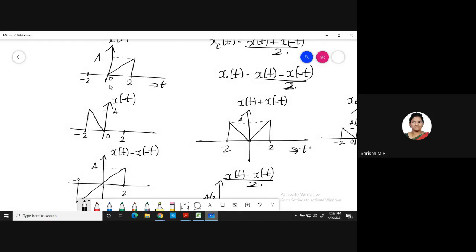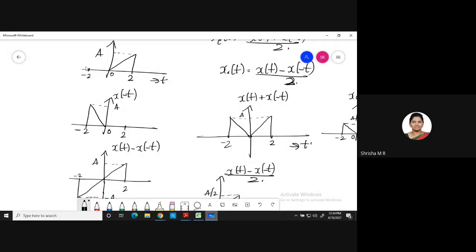So at 0 you have 0 minus 0, 0 only. At 2 you have a, and here at 2 you have 0. So a minus 0 is a. So I have at 2 an amplitude of a, whereas at minus 2 I have 0. My signal is only from 0 to 2. Okay, I don't have any waveform here.